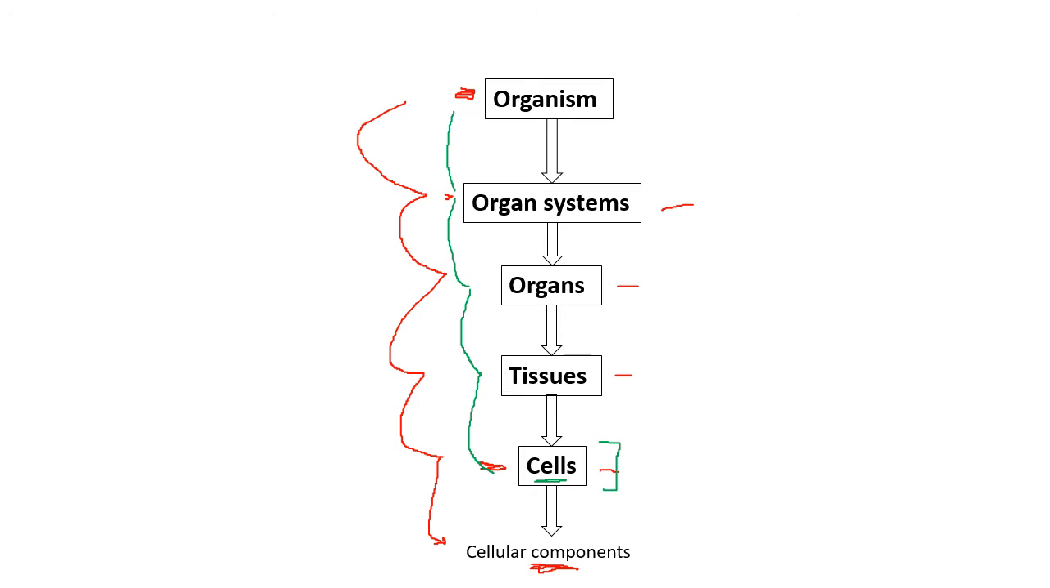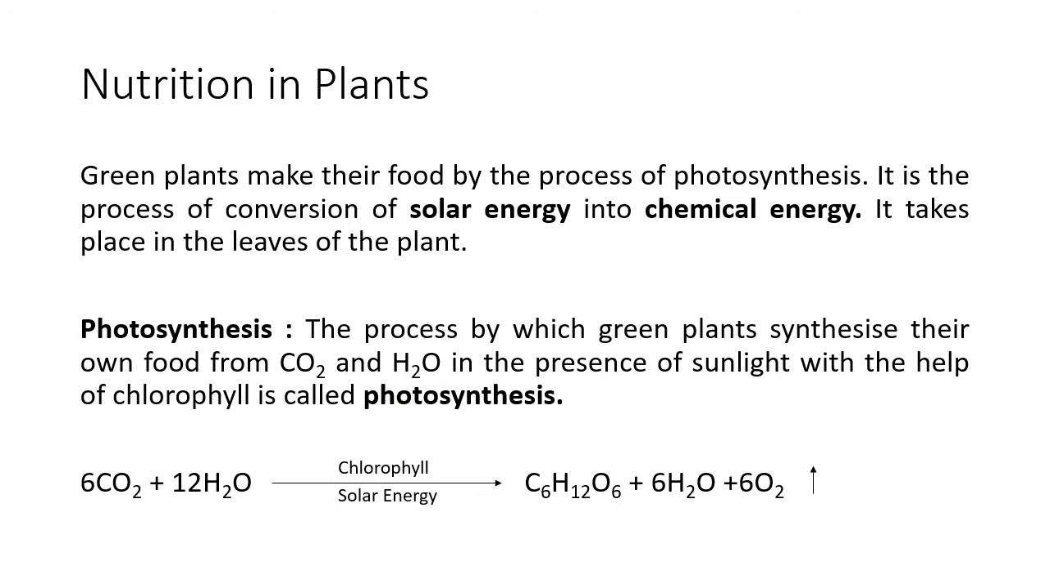So let us now proceed to how the plants get energy. First we talk about nutrition in plants, the process by which the plant gets its own nutrients. So what do green plants do? They are autotrophs. They make their own food by a process called photosynthesis. Photo means light, synthesis means to make. So to make food with the help of light is photosynthesis.